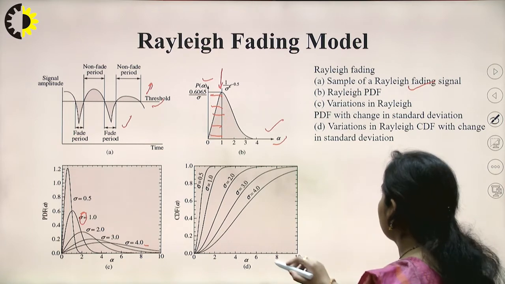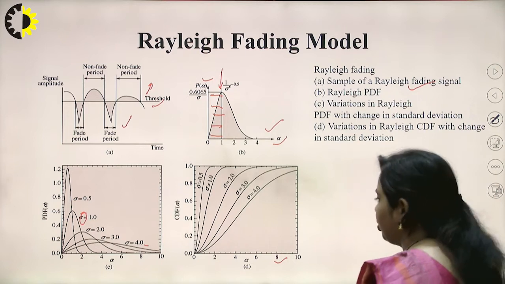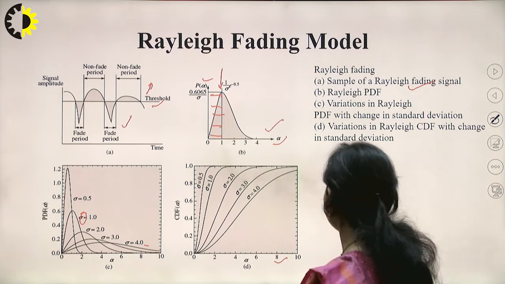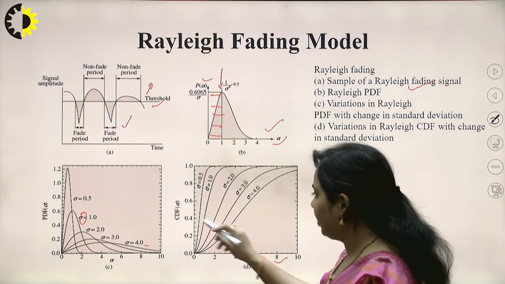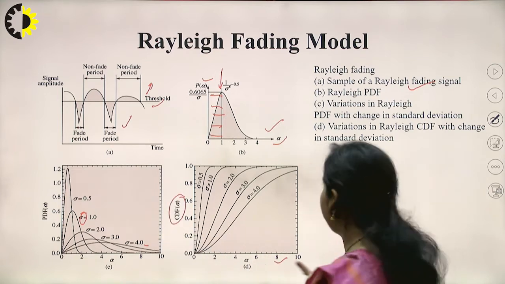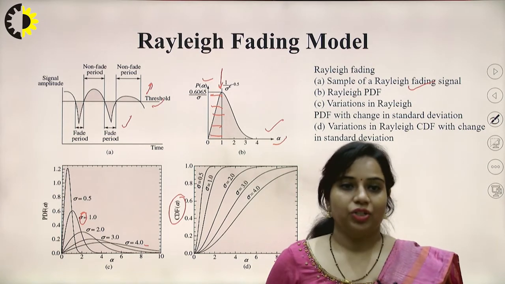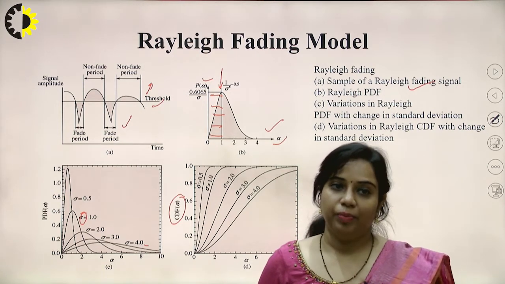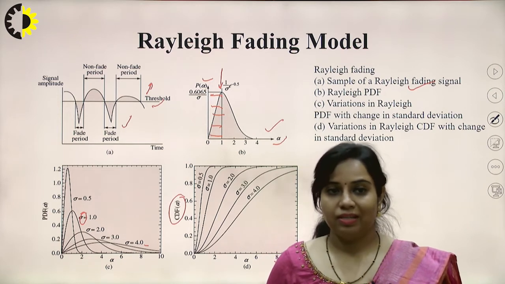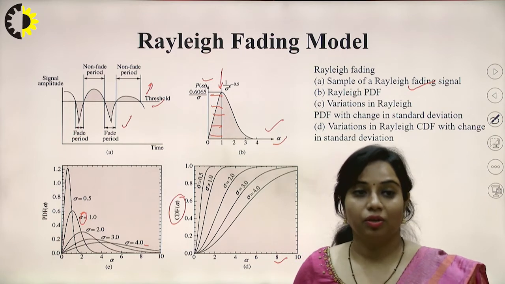So this is showing the variations in the Rayleigh. Now next one is the variations in the Rayleigh CDF with change in standard deviation. That is, standard deviation is shown over here. This is CDF. Now you can easily see that PDF is the differentiation of CDF. So if we know PDF, we can calculate CDF, and vice versa. If we know CDF, we can calculate PDF also. CDF is the integral of PDF.